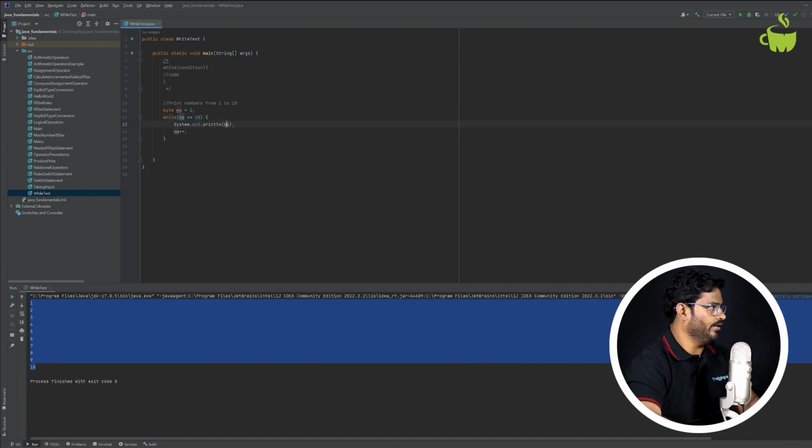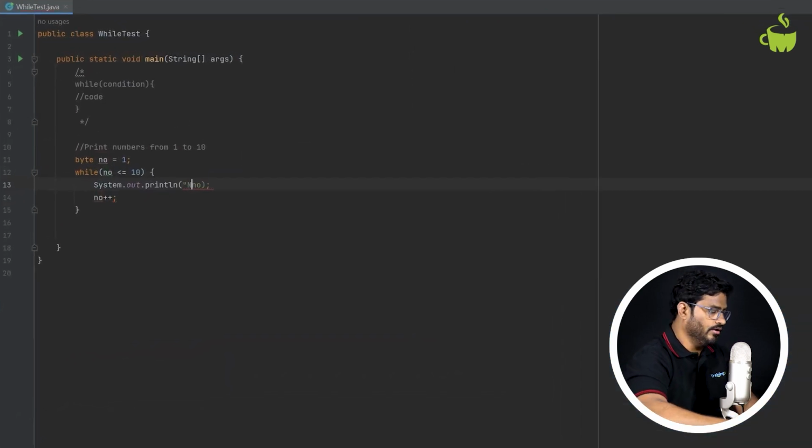So very important point: whatever condition you pass should be evaluated to false after a number of iterations. So I want to print descriptively. So what I can do here, I'll say number, right, plus number. So it will just print number 1, 2, 3 or something like that.